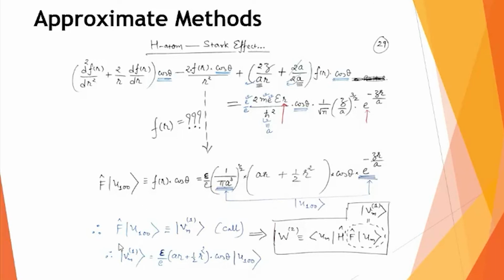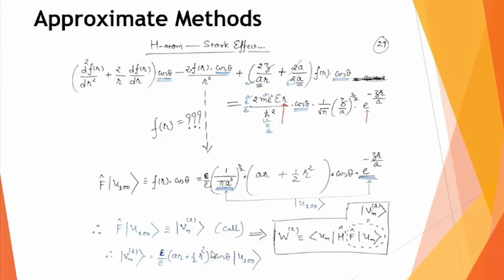Correct? And this term, now I will call f when it operates on u10, that term I will call vm1. It is the first order correction to the state function, the hydrogen atom state function. And the reason is this: if I just consider all this blue colored part, 1 upon pi a cube whole raised to half, exponential term, it is nothing but the ground state of the hydrogen atom, that is U100. This prefactor to U10 is the modification, the change that has taken place because of the perturbation.